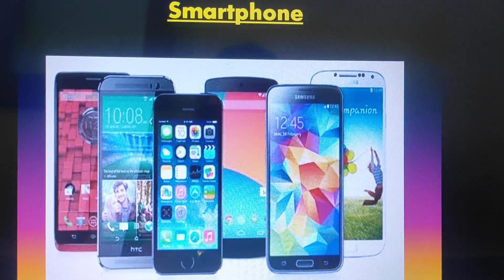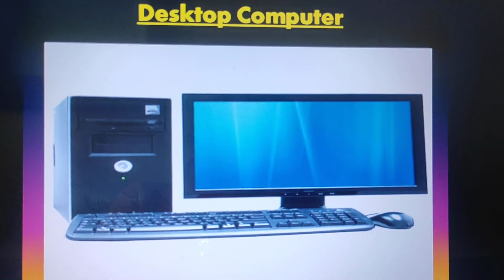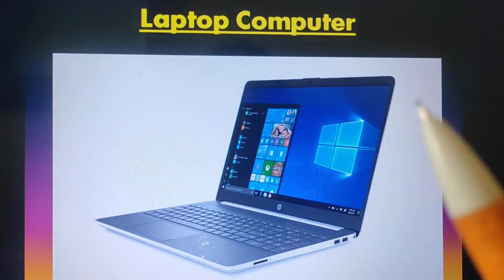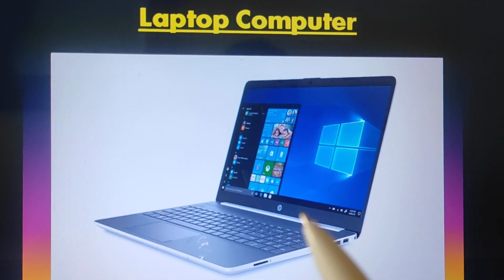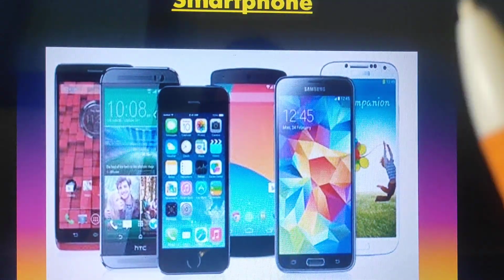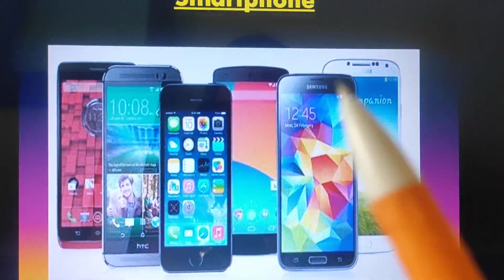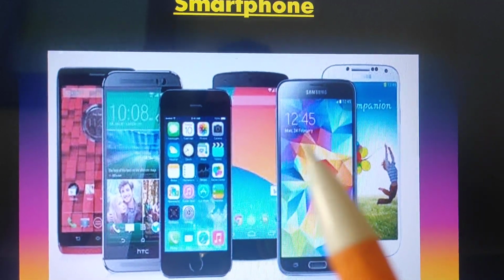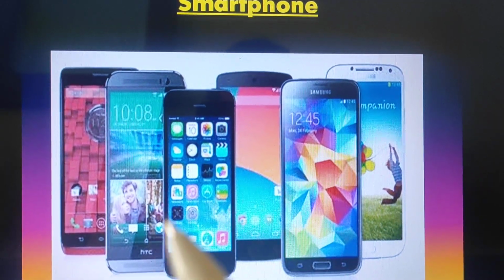So these are the three types of computers: smartphone, laptop, and desktop computer. A desktop computer is big in size and works on main power supply. Laptop computers are small in size and easily carried from one place to another, and can work on battery as well as main power supply. Last is smartphone. A smartphone is again small in size as compared to laptop and desktop computer, and it has a facility for phone also and computer also, and it has a built-in digital camera that is used to click images.